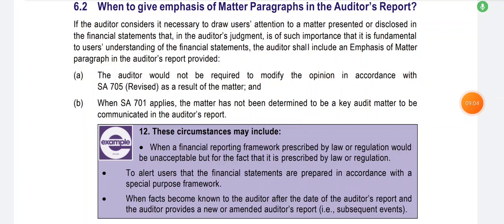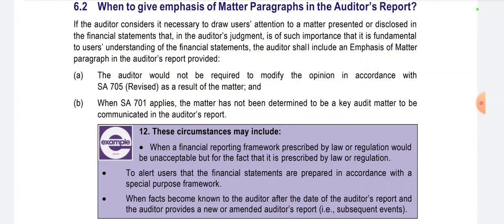So here it is. When to give emphasis of matter paragraph in your audit report, go through the examples that were highlighted in blue. So the last point: when facts became known to the auditor after the date of the auditor's report, and the auditor provides a new or amended audit report, that is for the subsequent events, if he wants to issue or modify his opinion, he can issue it.